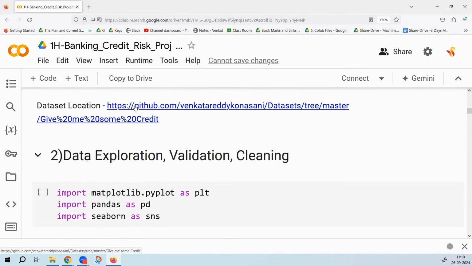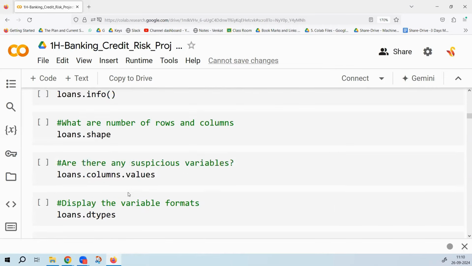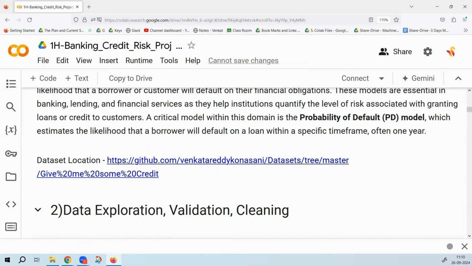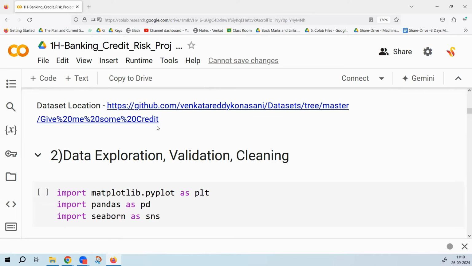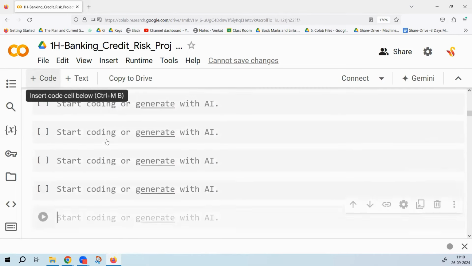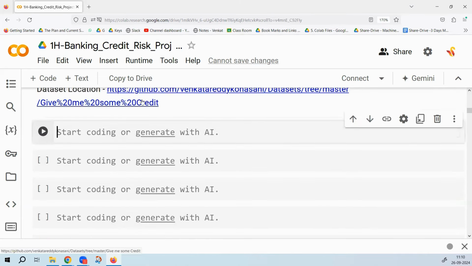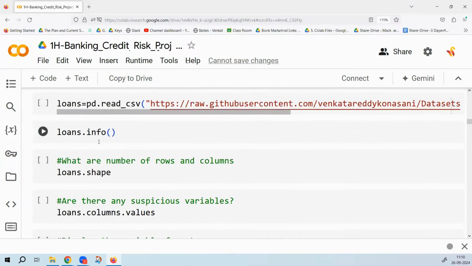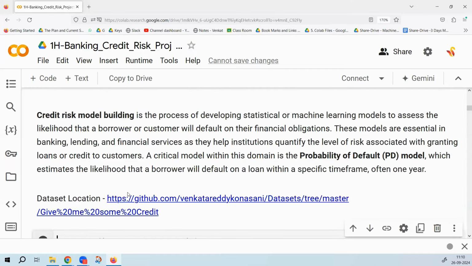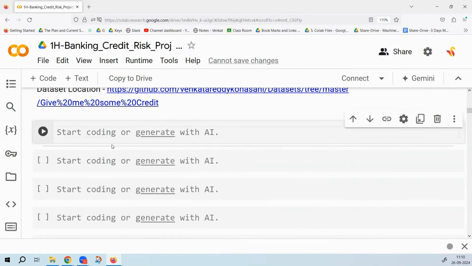This is the data set that we will be using for building the model. Even though I have given you the code, I will try to start from scratch and do it in this particular classroom, without any code. Later, while you go through this video and practice, I also encourage you to start from scratch. So this is the location of the data set. As of now, you can see the code that I'm using. You can execute that or you can also try writing it, but later on, you can start from scratch. So here is the location of the data.